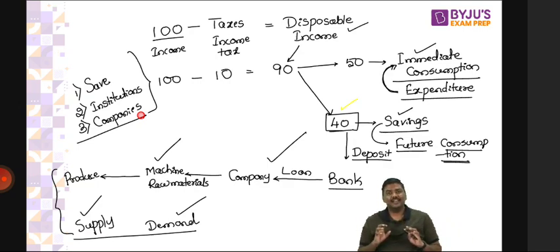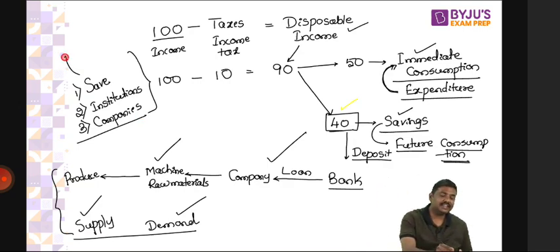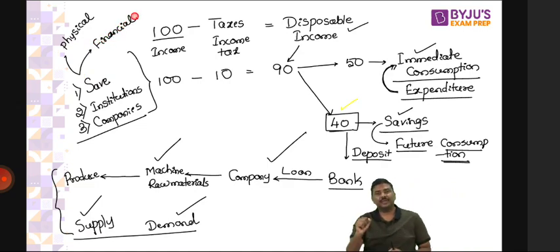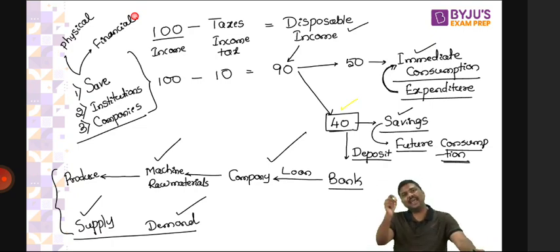One is referred to as physical savings, and the second one is called financial saving. Physical savings, the best example is you will take the 100 rupees, there's a hundi in the home, you will put it in the hundi. Again, do not literally take it as hundi only. You will keep cash with yourself. You'll purchase gold, because gold we import it. We don't produce most of it in India.